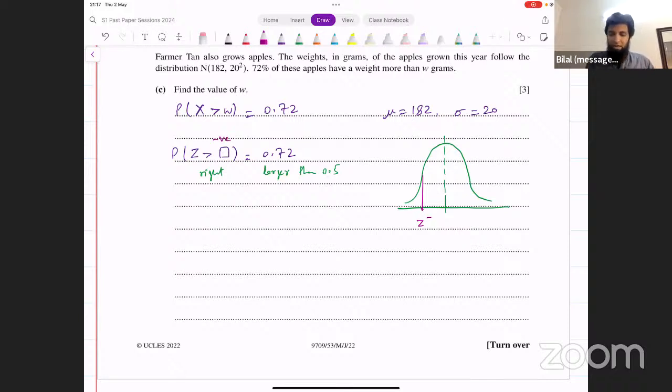Z is negative. And all of this region, what's this? This is 0.72. Now, this is not standard form. How do we convert it to standard form? We can flip this and say, if the area to the right of negative Z is 0.72, the area to the left of this positive value of Z is also going to be 0.72. So that gives us probability of Z less than the positive value of Z equals 0.72. Now, this is standard form.